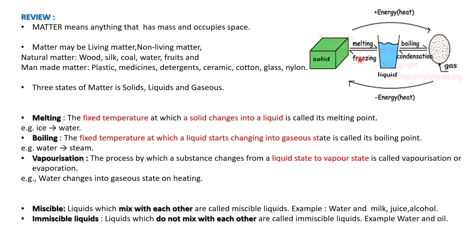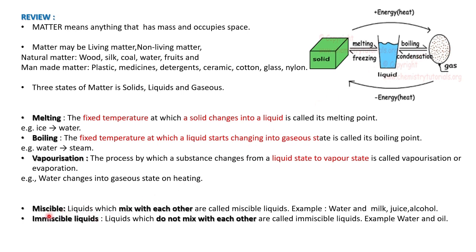Further, when we keep it at the lowest temperature, for which we use the refrigerator in the house, we get solid ice. So water can exist in three forms: as ice cubes, as liquid, that is water, and in the gaseous form, vapor. And on condensation, it gets back as water and ice cube. This is known as the melting point, boiling point and vaporization point.